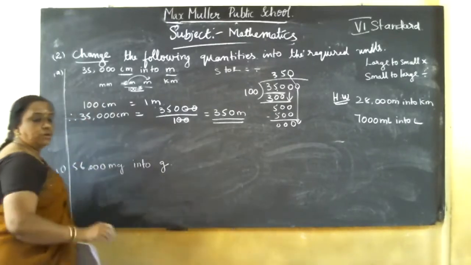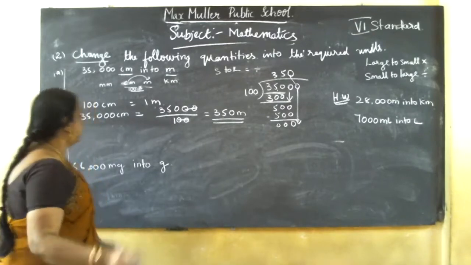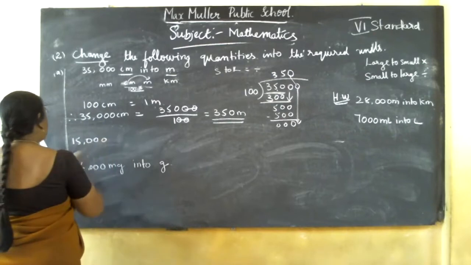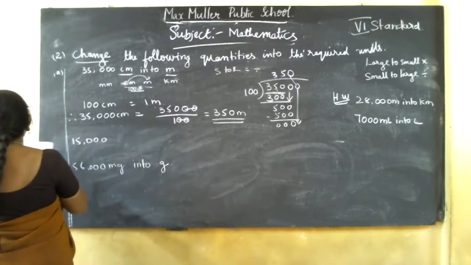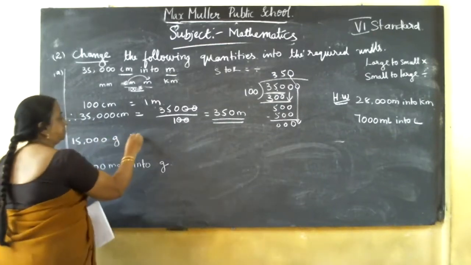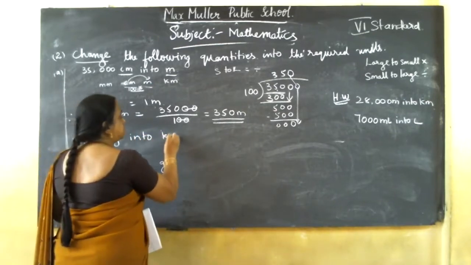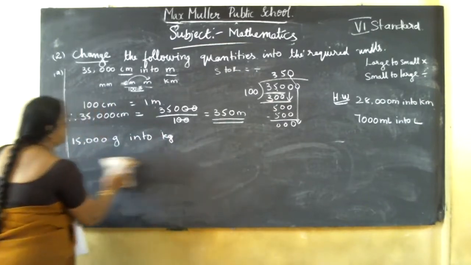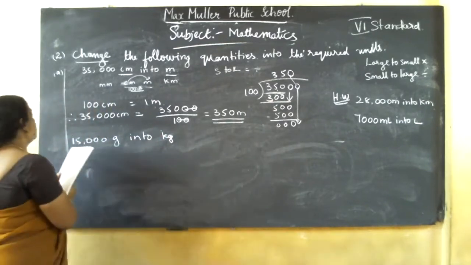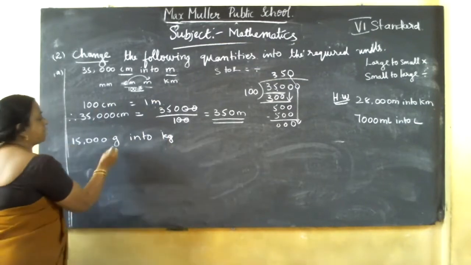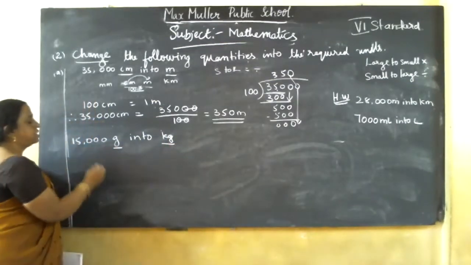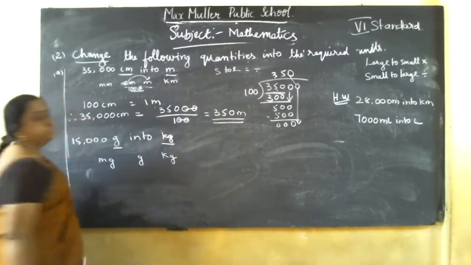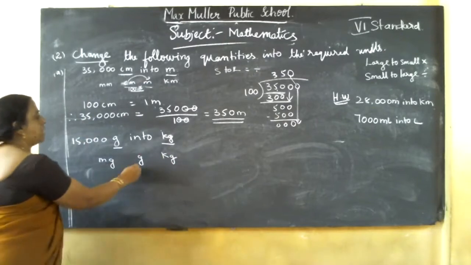Now you got it, how to convert one unit to another unit. Second sum: 15,000 grams into kg. Gram into kg. So how to do the sum? Here, first see whether it is a unit of length, weight or capacity. Gram and kg is what? Weight. So here, milligram, gram and kilogram.